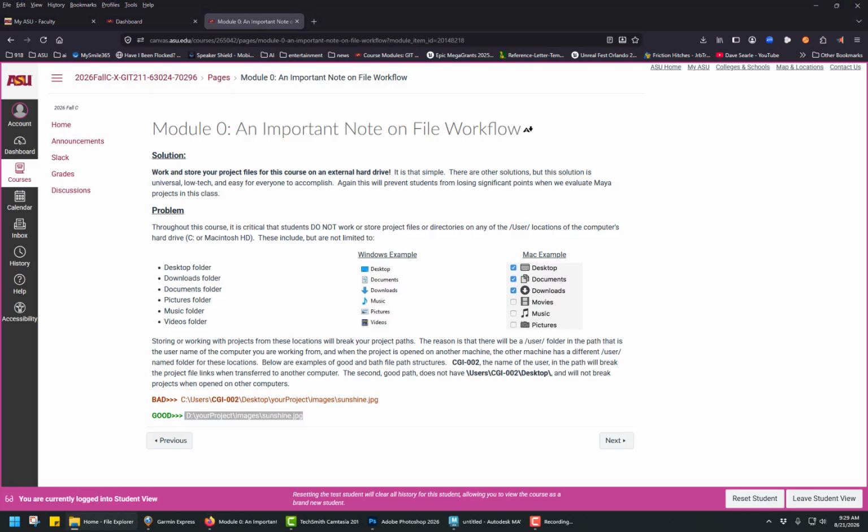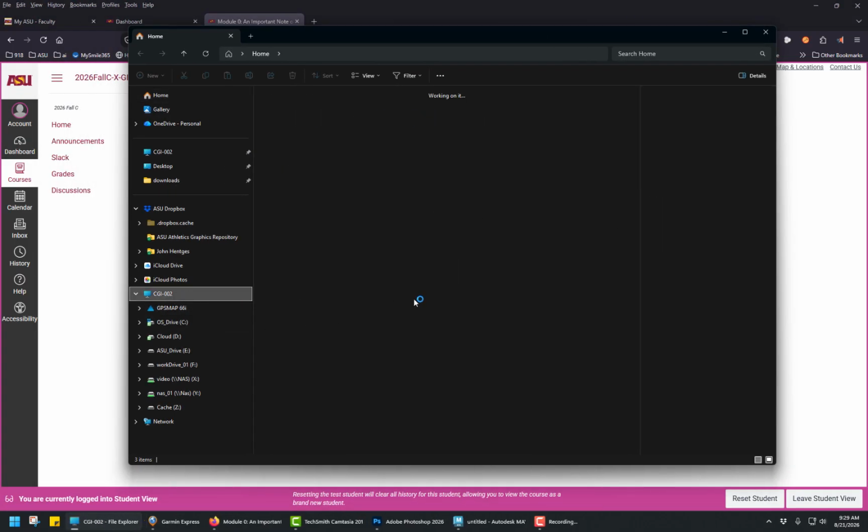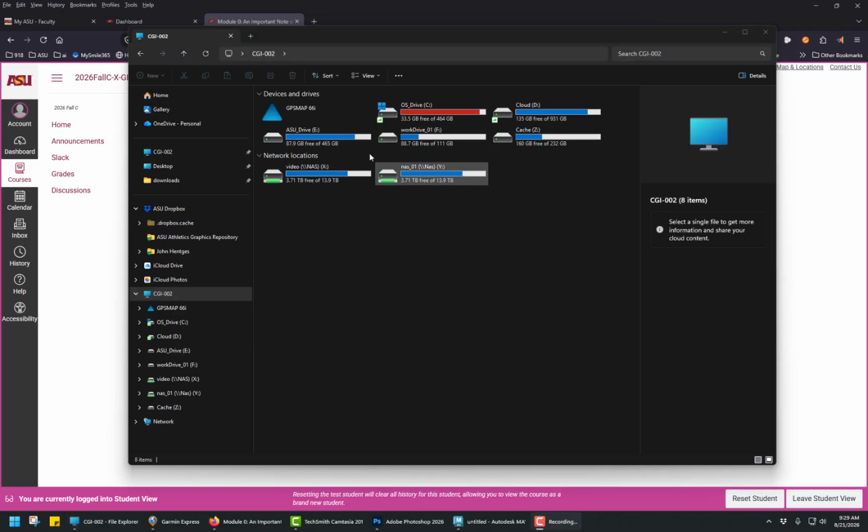if I say open this up and bring this over, here's my computer and here's all the physical hard drives. Take a moment for whatever reason. Here's the physical drives for all of this. I happen to have my GPS Garmin attached to this, but you can see my C drive is just what I put software on. It's getting a little full right there. I need to get it cleaned. But these are just data drives. Everything I do for ASU goes on this drive. Here's some of my other drives that I work freelance and otherwise with. Here's a NAS, or basically a 13 or 14 terabyte drive that's hanging out as my backup system.